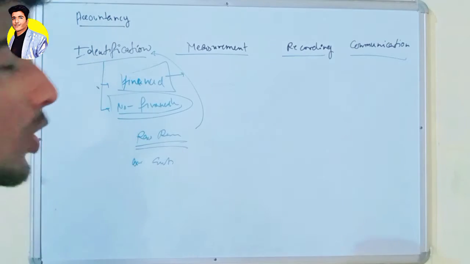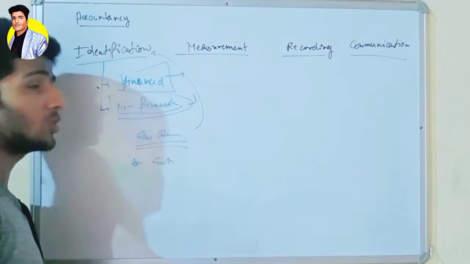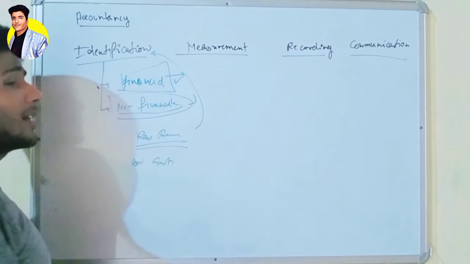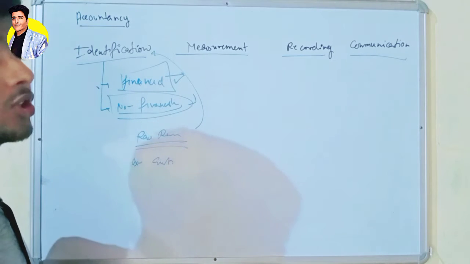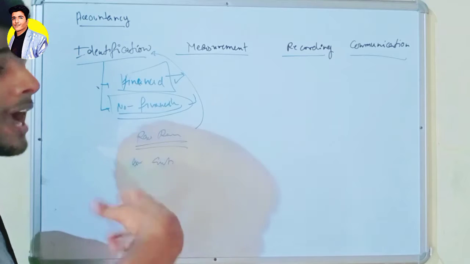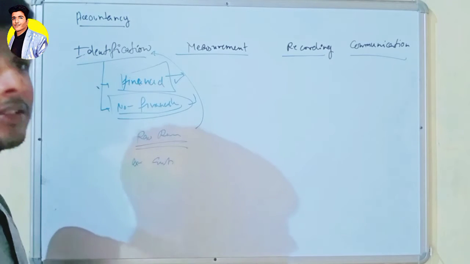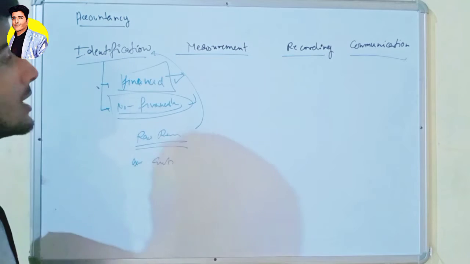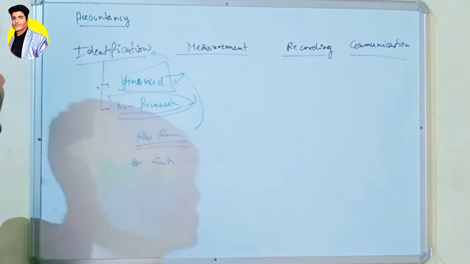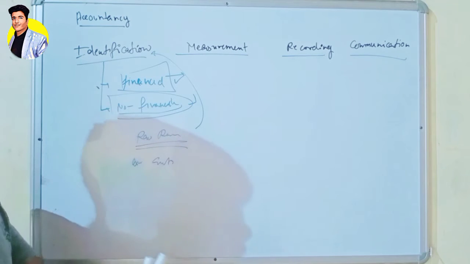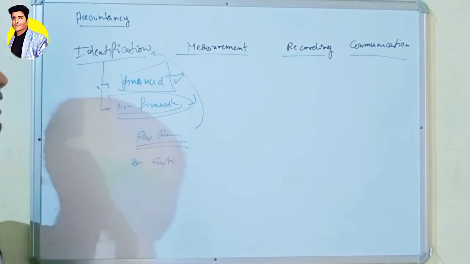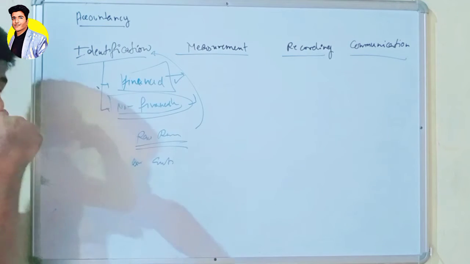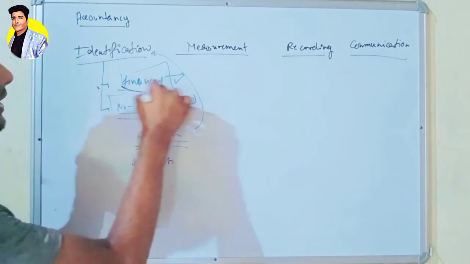But I am not saying that any one of these is less important, because this is an essential part of your business. If you want to carry on your business, you have to purchase raw material, you have to sell the goods, you have to manage all the things. But if you are providing an award of the Employee of the Month to your employee, you are increasing their honesty towards your business. They will work more efficiently than they were doing before. So that's also an important factor which will benefit you in the long term of your business. But in accounting, we will not talk about the non-financial transactions. We will talk about only financial transactions.